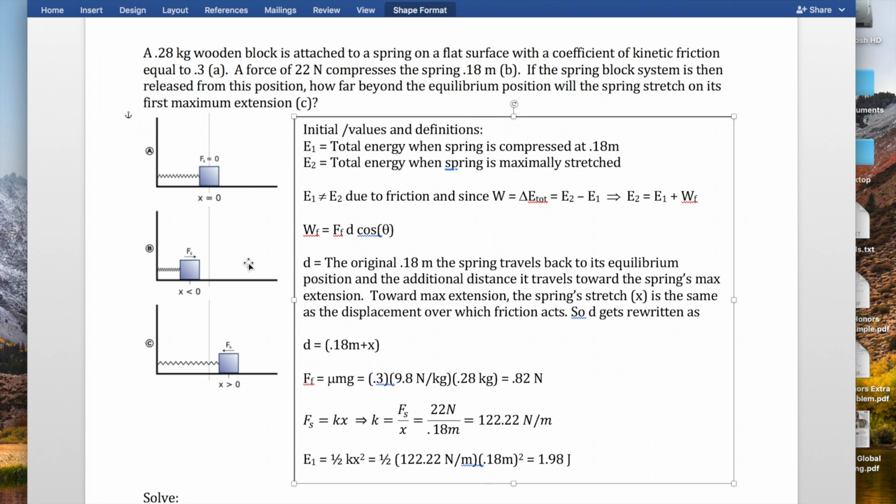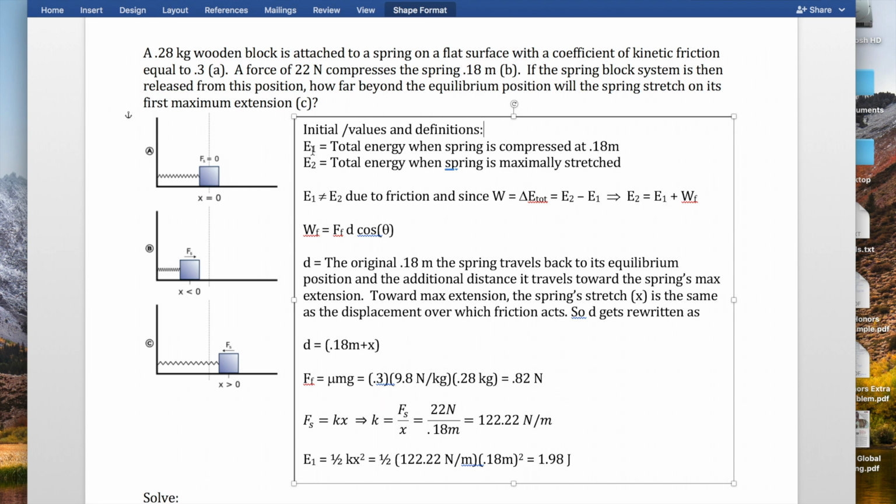Friction converts energy into thermal energy. So energy is going to be leaving the spring block system in the form of thermal. This means that once the spring block system is initially released, the spring is not going to stretch 0.18 meters over here. It's not quite going to make it. We want to know how far it's actually going to go. I just want to define a bunch of things and do the initial calculations in this box, and then we'll do the math for real.